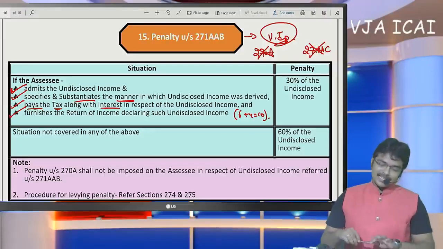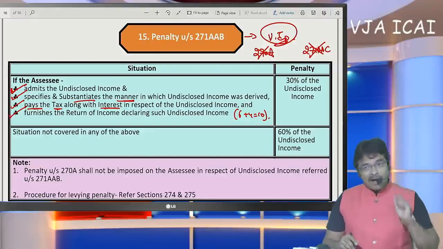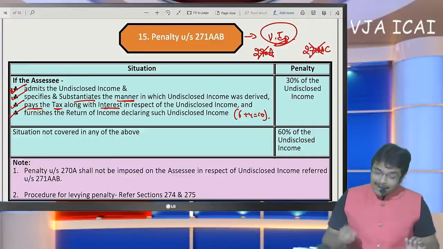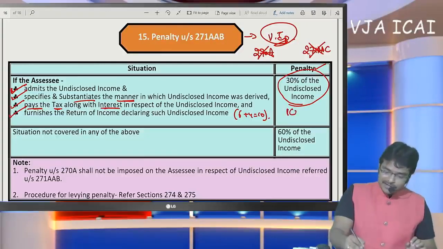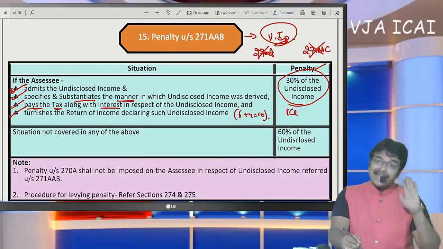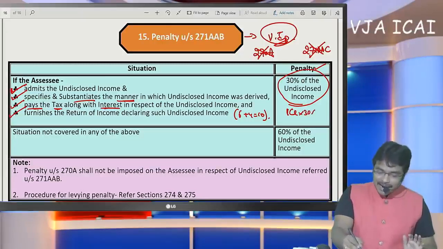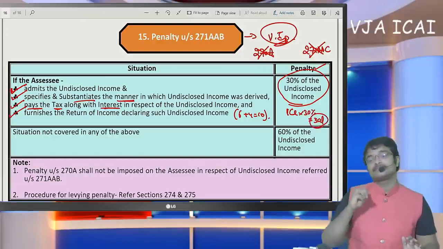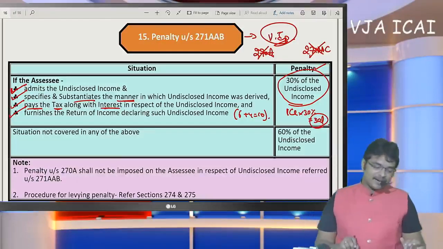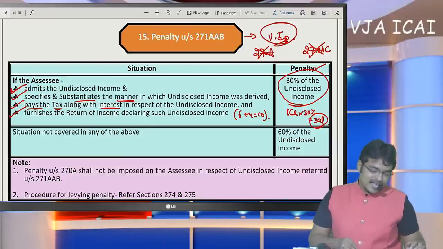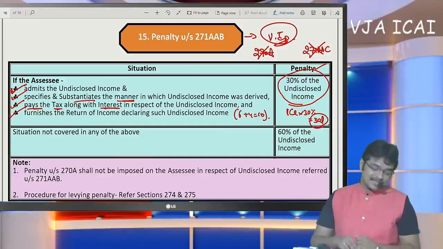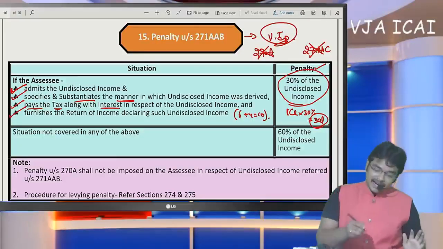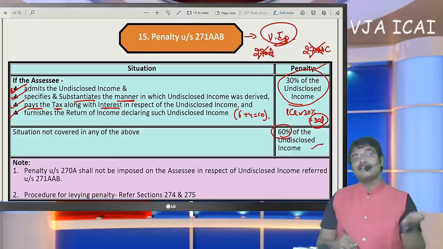If all these four conditions are satisfied, they are cumulative conditions, all four must be satisfied, then 30% of income shall be levied as penalty. If 1 crore is violated, that's not the tax amount, income of 1 crore is violated, a penalty of 30 lakhs will be levied. So the thing to be noted here is, if the SSC furnishes the return of income declaring such undisclosed income, and all these conditions are satisfied, then 30%. When any of these conditions is violated, then 60% of income shall be levied as penalty.